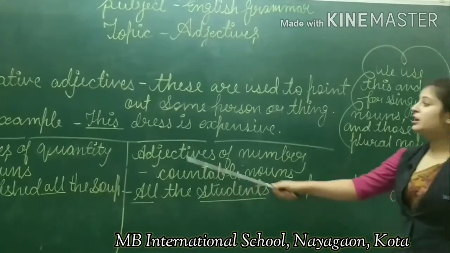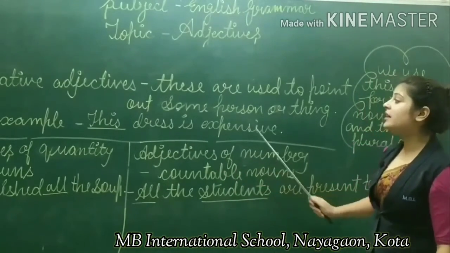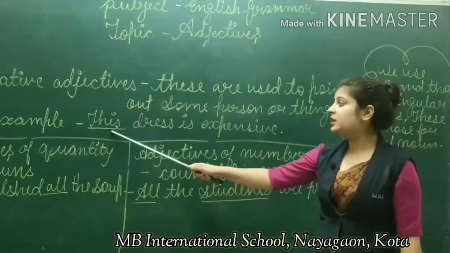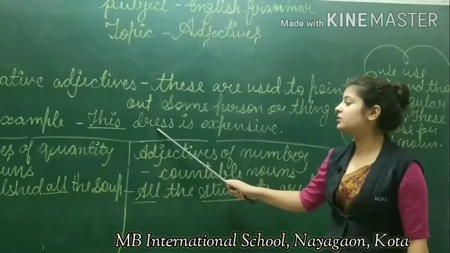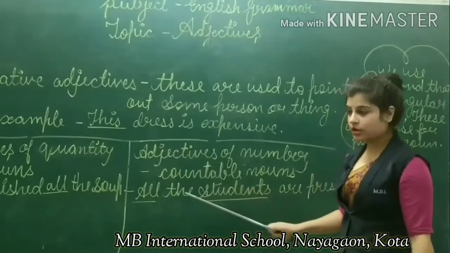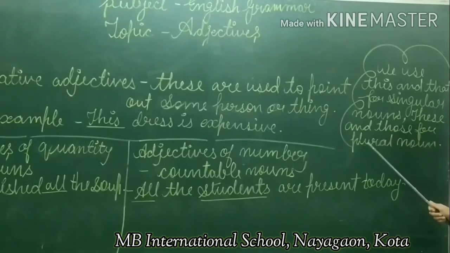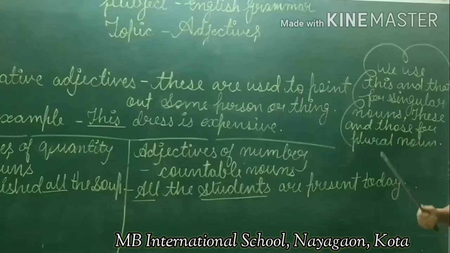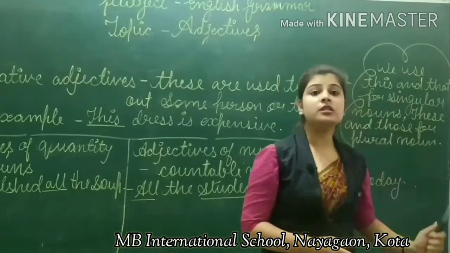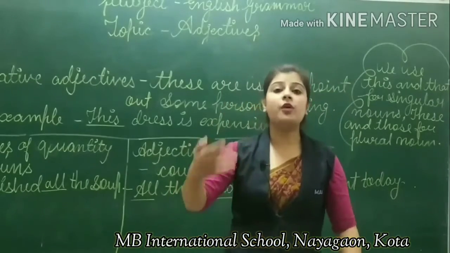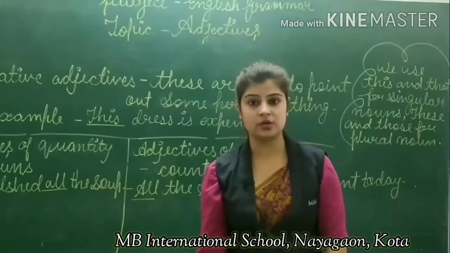For example, if I write dresses, these dresses are expensive, so we will use the word these if I write dresses. So these and those are used for plural nouns which are further away from us. We use these and those for nouns which are far from us.